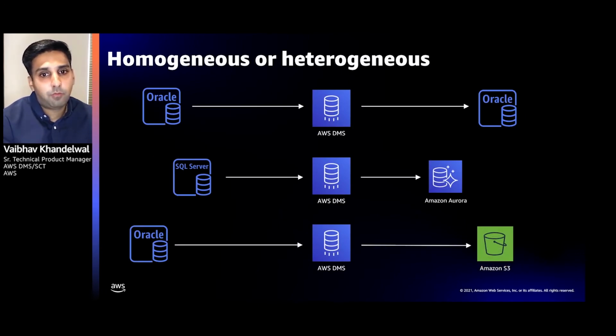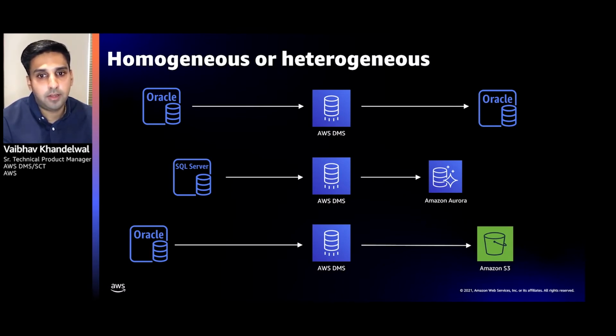Just in case it wasn't abundantly clear, DMS can move your data from pretty much anywhere to pretty much anywhere, sort of like a courier company in the cloud. You can use it for migrations from Oracle to Oracle. Probably better to use Data Pump. DMS's real power is going between engines. So that second example, SQL Server to Aurora.